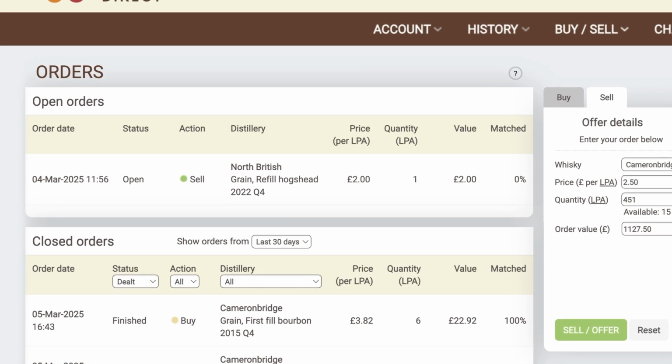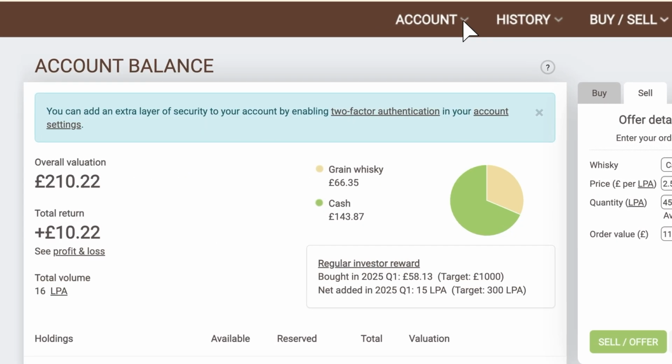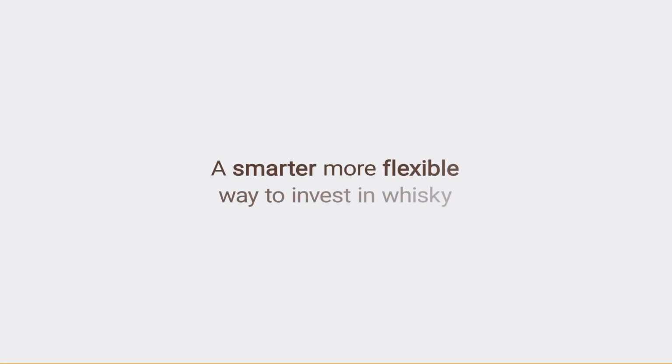To view your accounts and withdraw funds, you can log into the Accounts section to see your balance and manage funds. Whisky Invest Direct offers a smarter, more flexible way to invest in whisky.